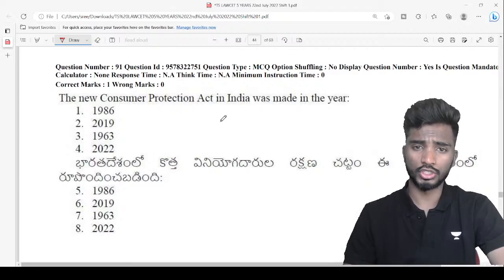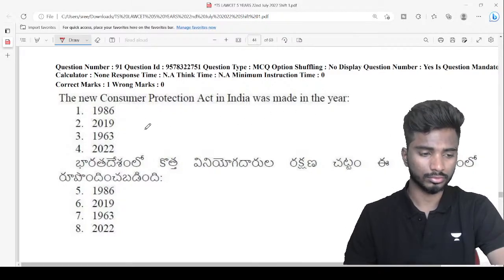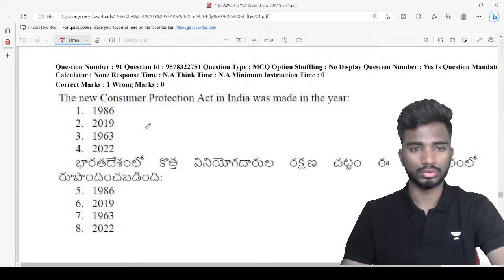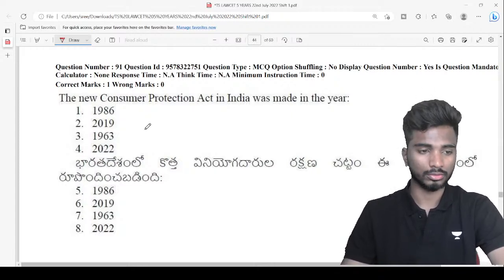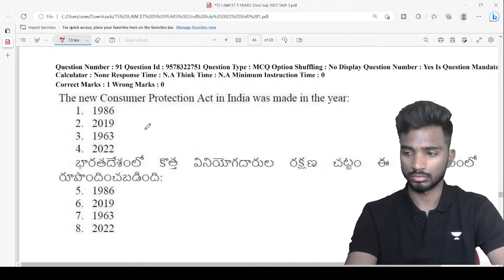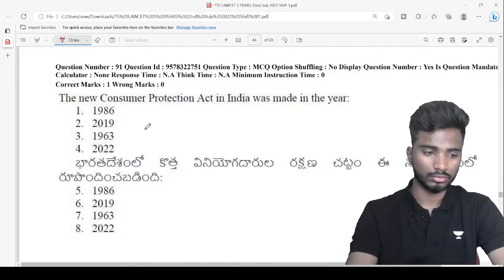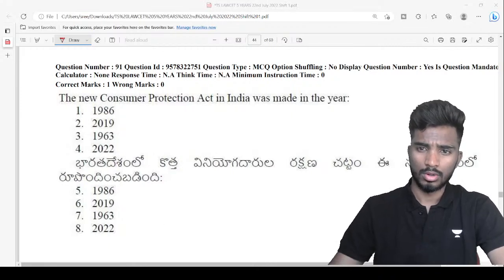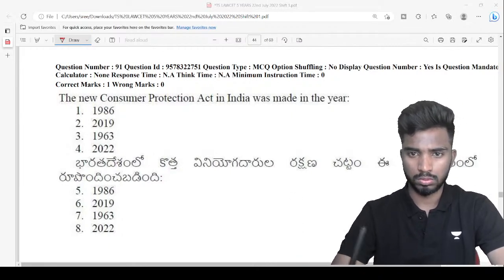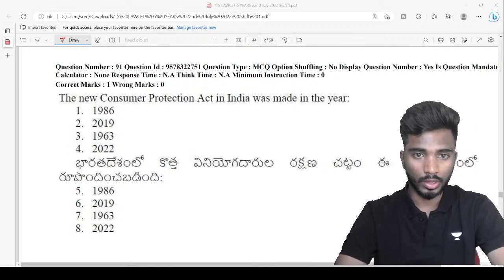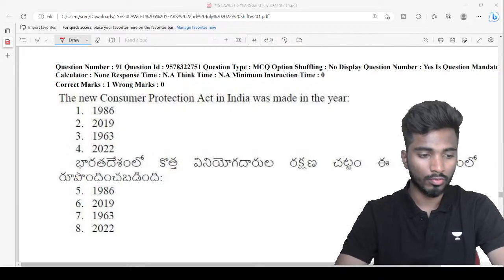The new Consumer Protection Act in India was made in the year... The new Consumer Protection Act was made in which year? Very good, Alpha.